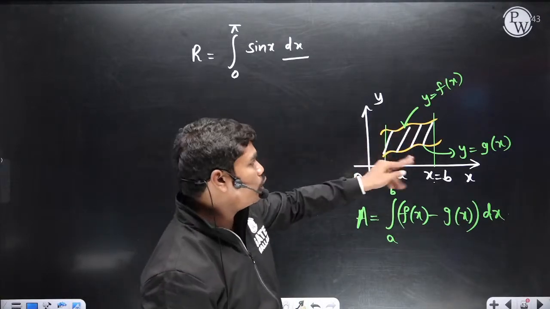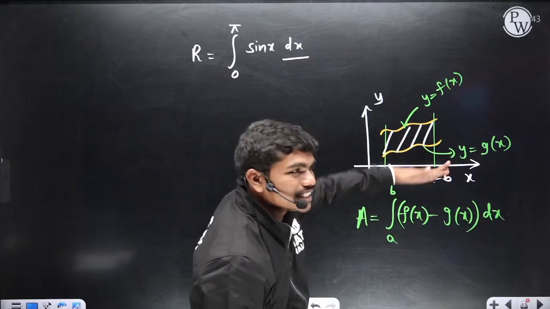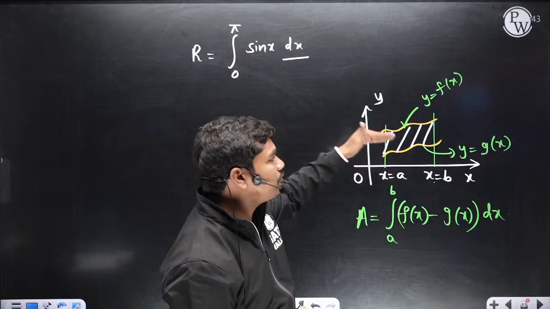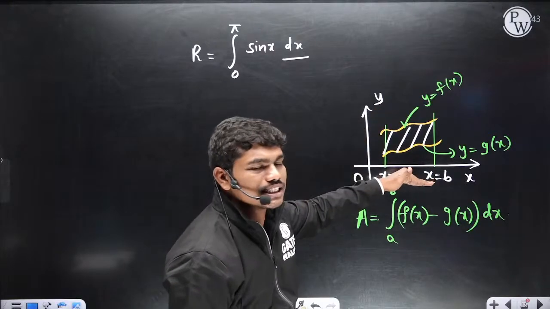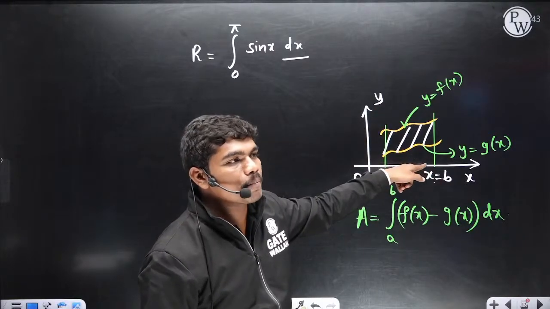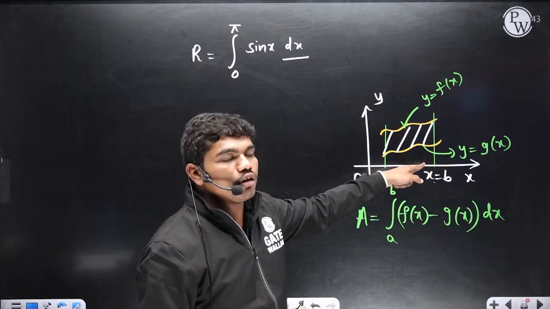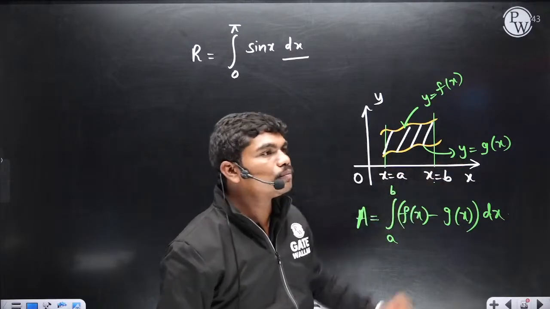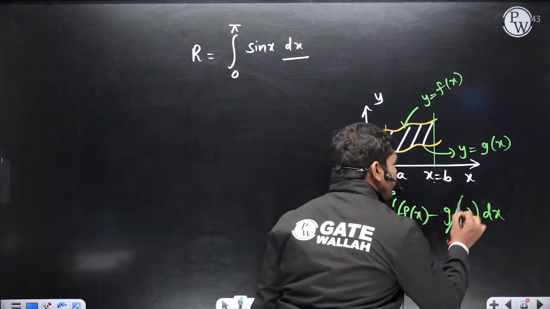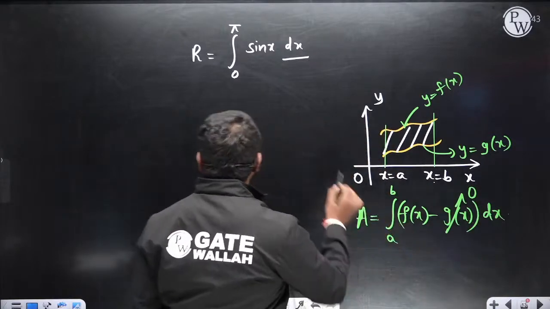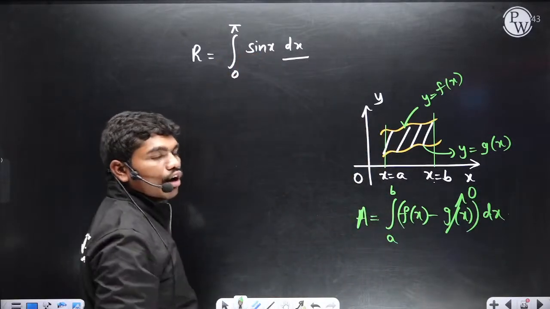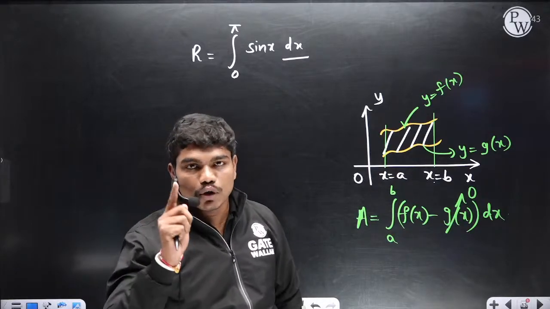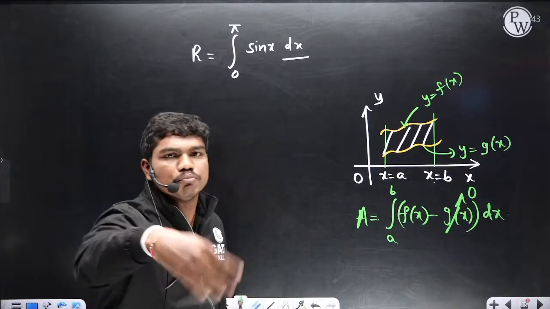Now let us assume the bottom curve is the x-axis, then what is the value of y? So please tell me, let us suppose g of x is your x-axis, then what is the value of y here? 0, okay. So if you keep this 0 in the case of the x-axis, this is how you get the area under the curve, okay. Clear? And here you have to take care of one more important point, okay. I'll talk about that important point later.